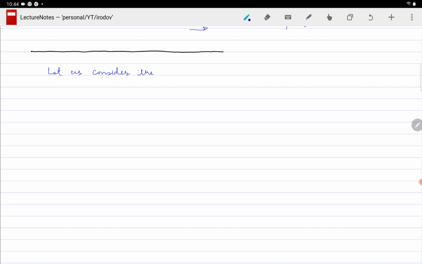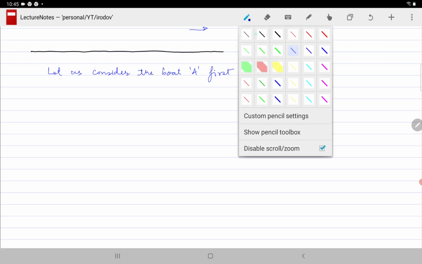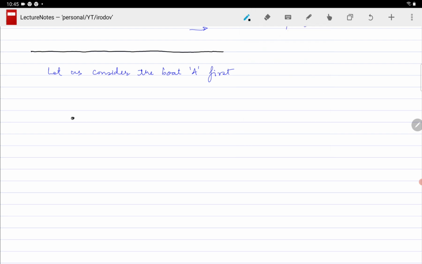Let us consider the boat A first. Boat A goes from point O to this point, and I'm saying this is point A. So it goes to this point and then it comes back. The velocity of the boat, let's call it VA.